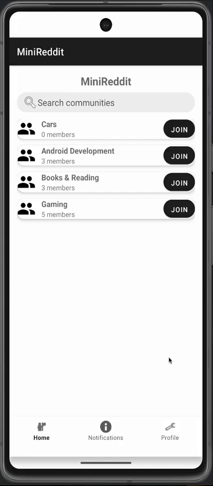along the way. So this mini Reddit app is a simplified community-based platform where users can browse topic-specific boards, create posts with text or images. They can interact via comments and upvotes or downvotes, and they get notified in real time. So this project reflects real-world development practices using Firebase as a backend and view-based XML layouts to align with course expectations. So let's start with logging in.